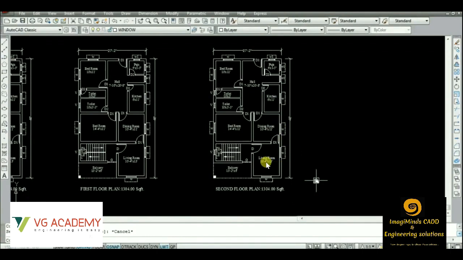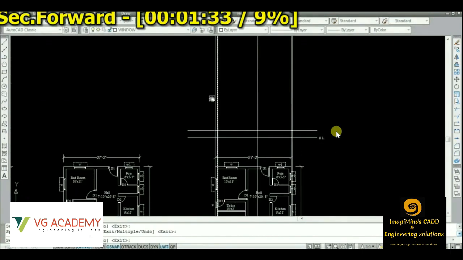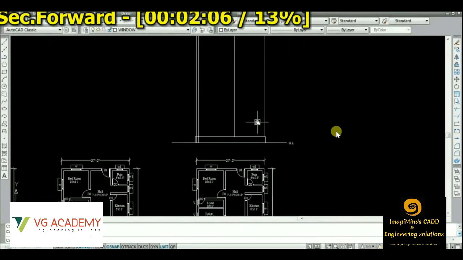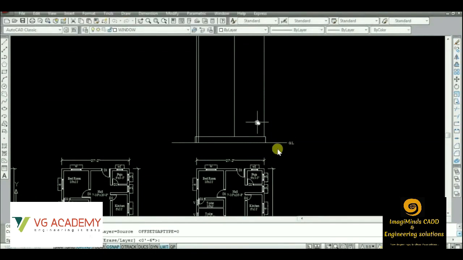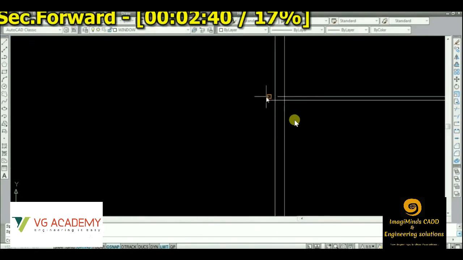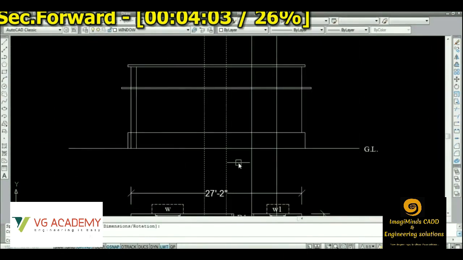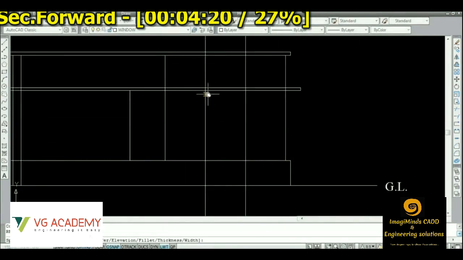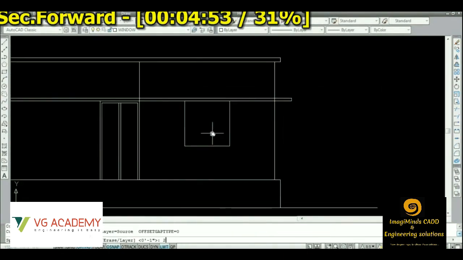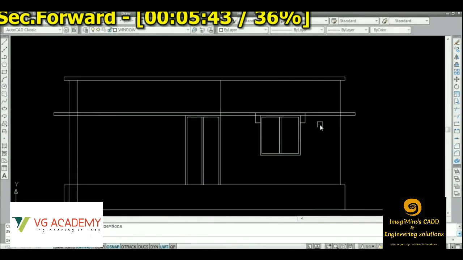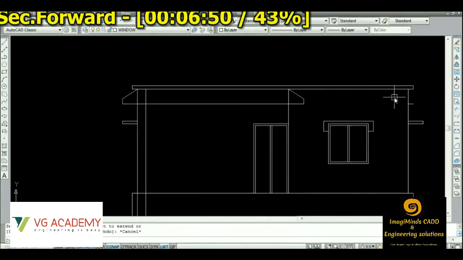You can see from this plan we are taking the reference lines. So these are the reference lines. Then we will be creating the ground level, then the plinth level. We'll have to take a sill level from there. This is the lintel level, you can see. We are taking the reference for the windows and doors. So this is the process of how the elevation is done.